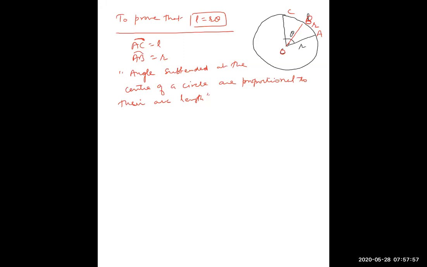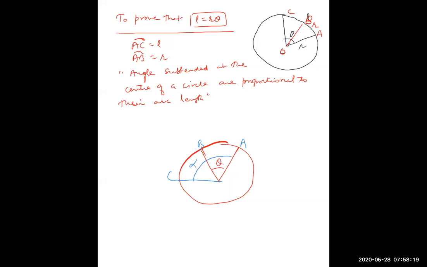This property was there. For example, this angle is theta, and another arc length if you take, this is A, B, C, and this angle is alpha.